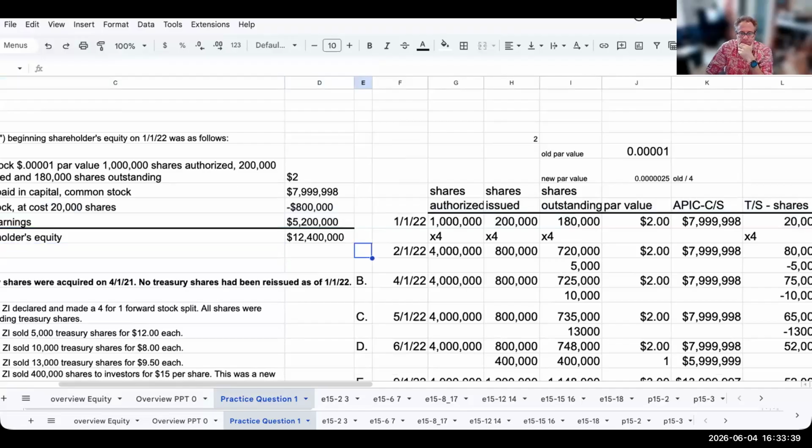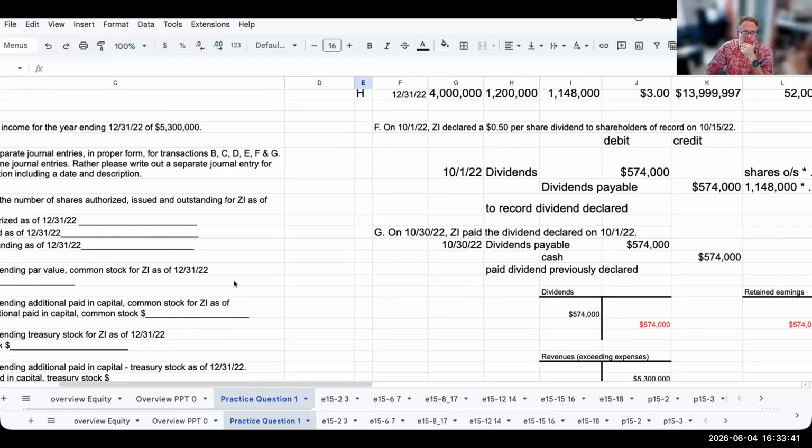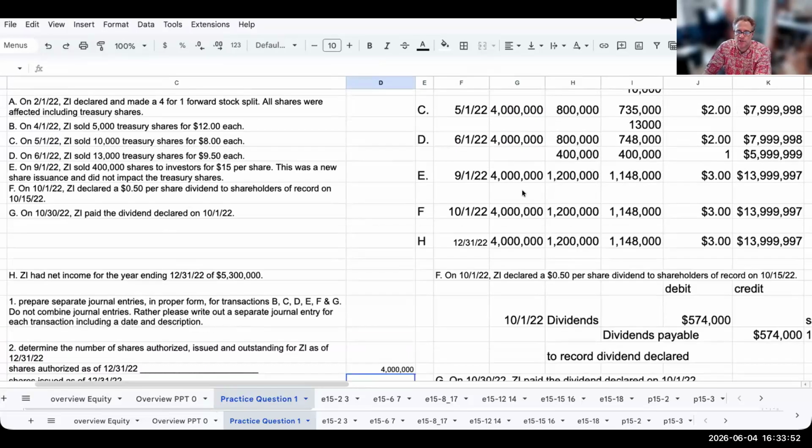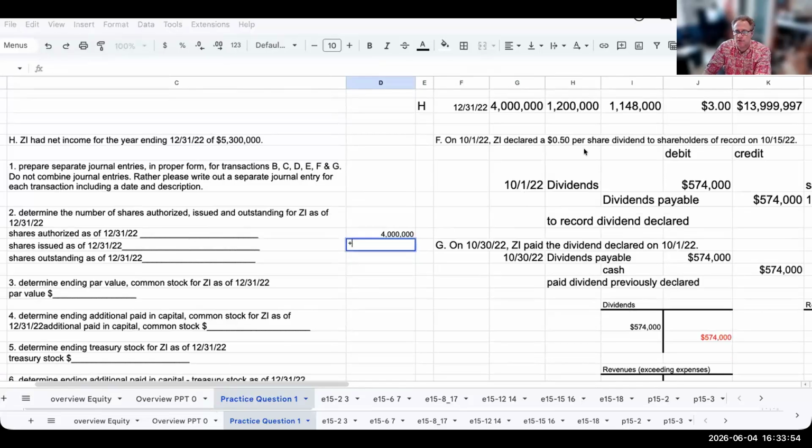Okay. So my shares authorized as of 12/31/22 is going to be 4 million. My shares issued as of 12/31/22 is going to be 1.2 million. And then over here, my shares outstanding are going to be 1,148,000.